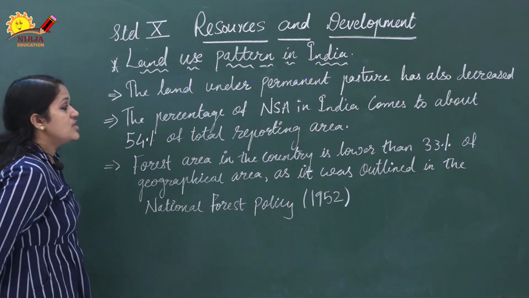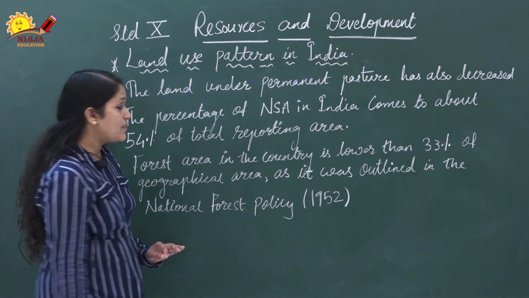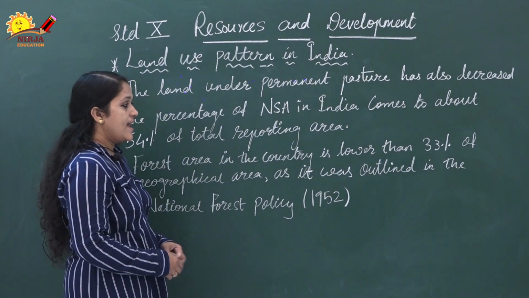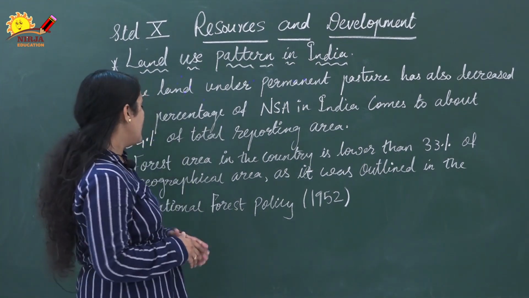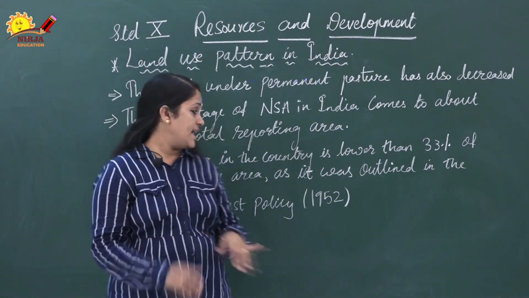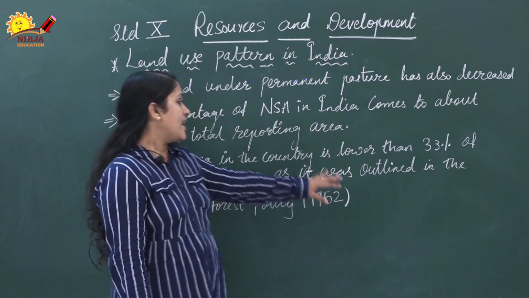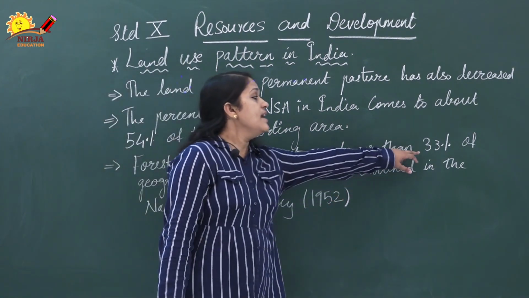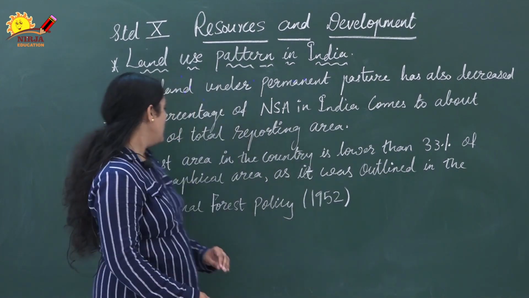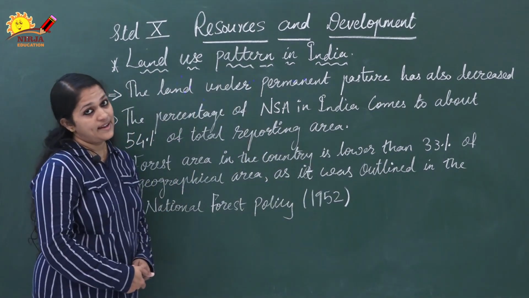Forest area in the country is lower than 33% of the geographical area, as it was outlined in the National Forest Policy in 1952, that our forest area should be 33% of the total geographical area.